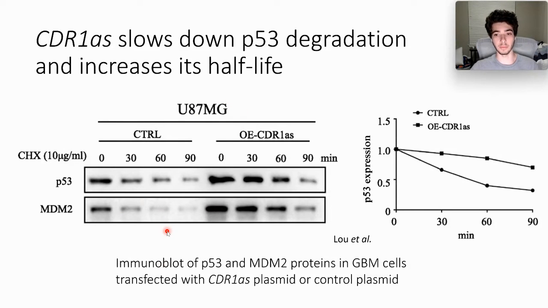We used an immunoblot to analyze this, and we see that when exposed to CHX, which prevents protein synthesis, in the control, P53 degrades relatively quickly, but when exposed to CDR1AS, P53 degrades much more slowly. We also see MDM2 has the same effect as P53.